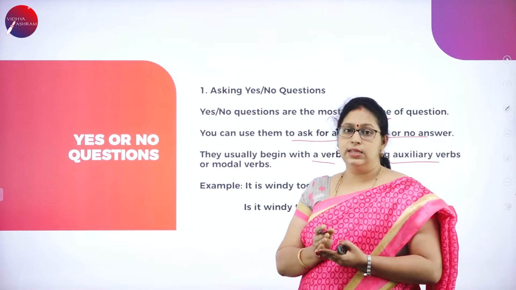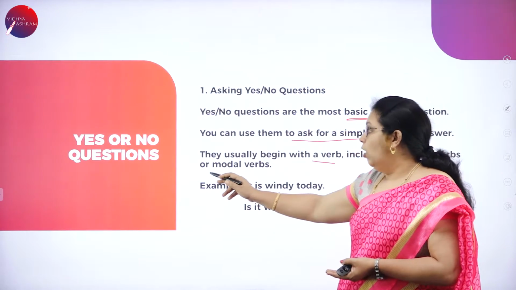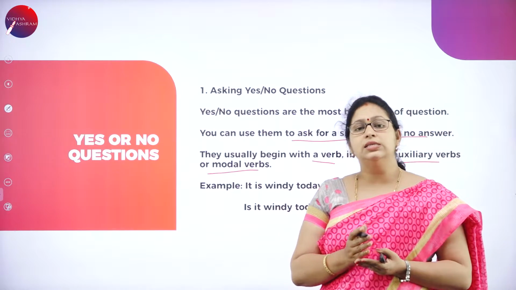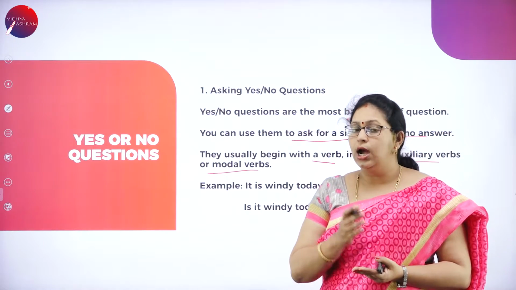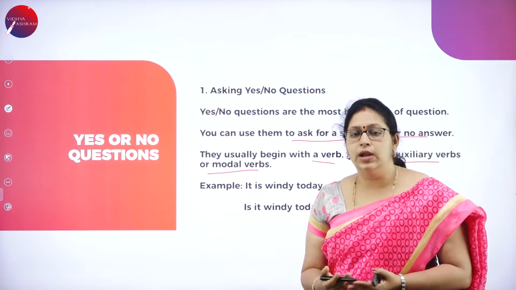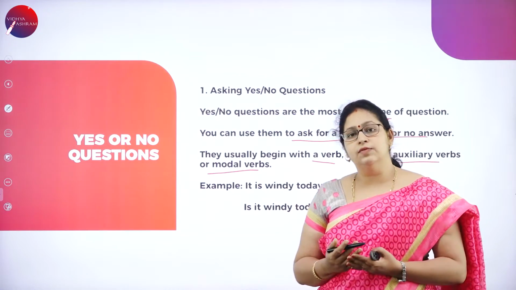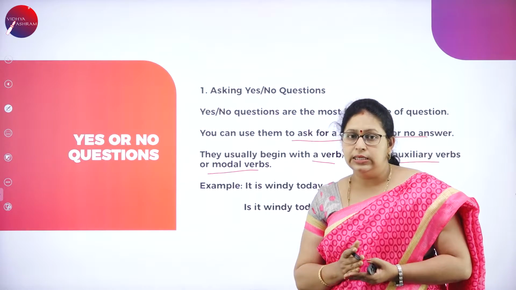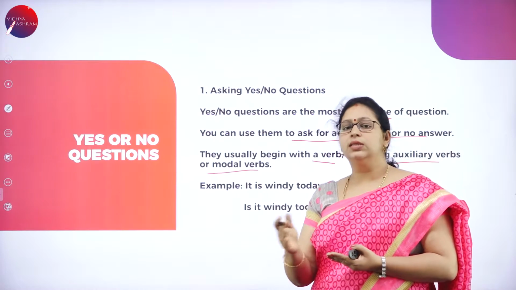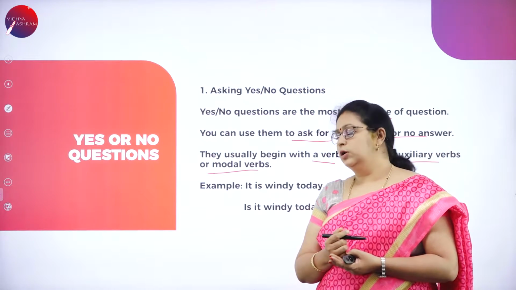So, there is an auxiliary verb there. Or even modal verbs. Modals, we have discussed, modals are can, could, shall, should, will, would, may, might. All these are modals, and the auxiliary verbs or the helping verbs are is, are, were, am, all these are the auxiliary verbs.